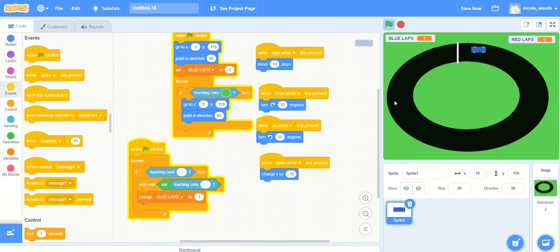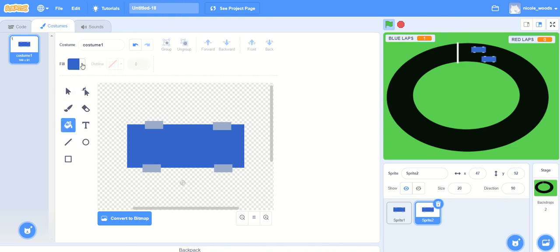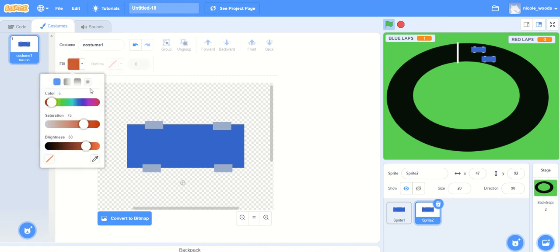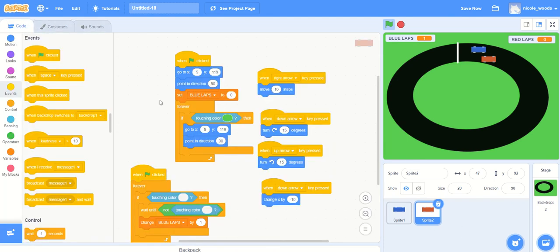I will show you how to create the red car. It's very easy. So you just come to here. We're going to go duplicate. Okay, it duplicates the code and the car. So we're going to move our second car up to here. We're going to go into the costumes for it. Use our paint bucket. Pick a new colour. Okay, there we go. We've now got two different cars, and we just have to adjust any of our code.